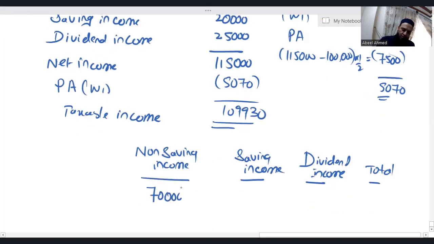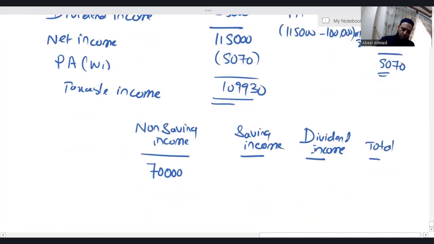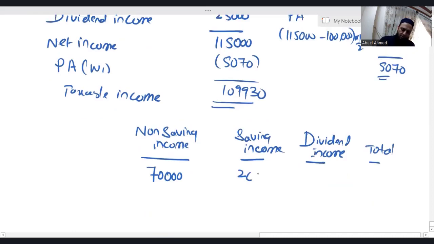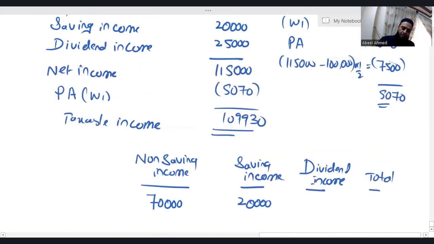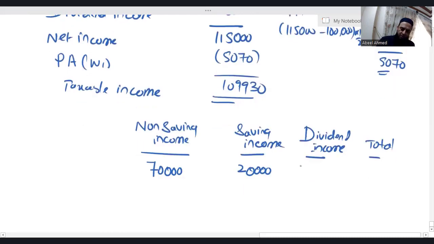Non-saving income is 70,000. Saving income is 20. Dividend income is 25. Total is obviously 1,15,000. Personal allowance, we know that is only 5070.